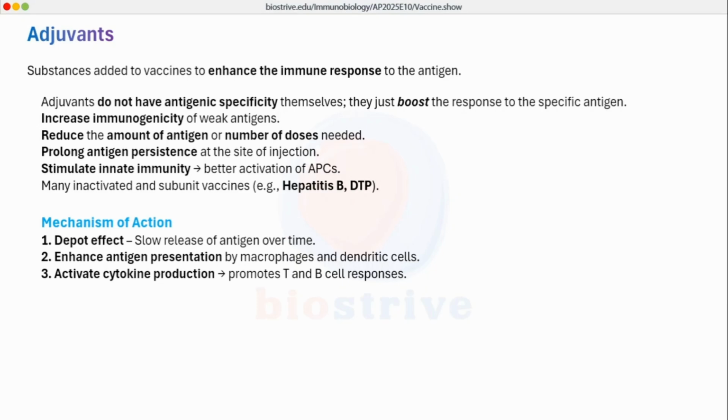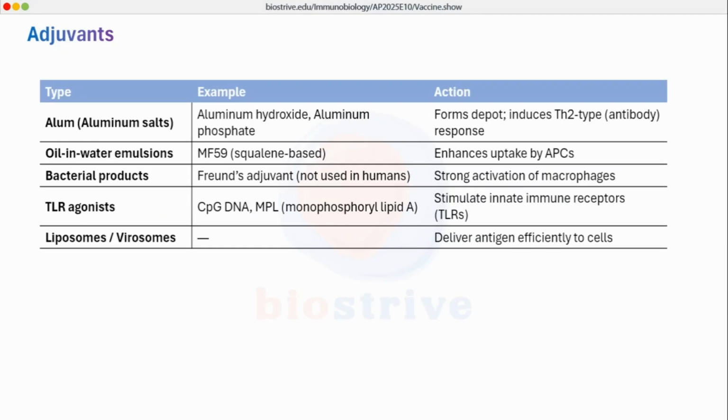So what is the mechanism of action of these adjuvants? They can act by slow release of antigen. They can act by enhanced antigen presentation by macrophages and dendritic cells, or they can also increase the cytokine production from T and B cells as well. That is the mechanism of action.